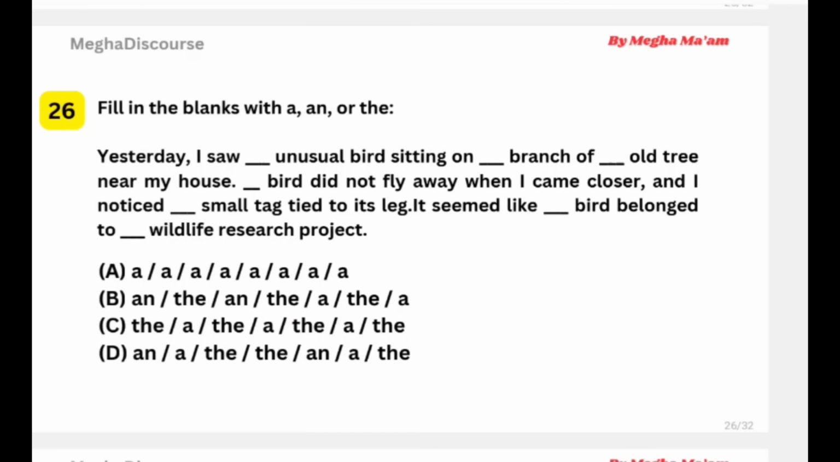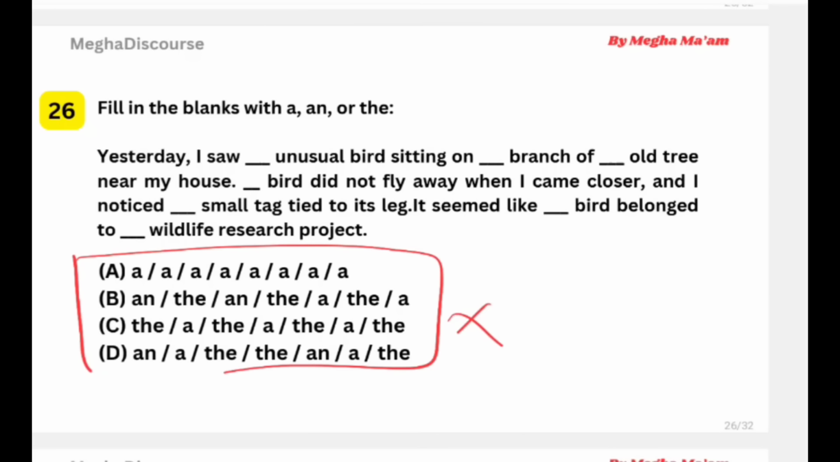The next we have question 26. "Yesterday I saw unusual". But we will solve this without the options, with logic. Okay, so first, yesterday I saw unusual.